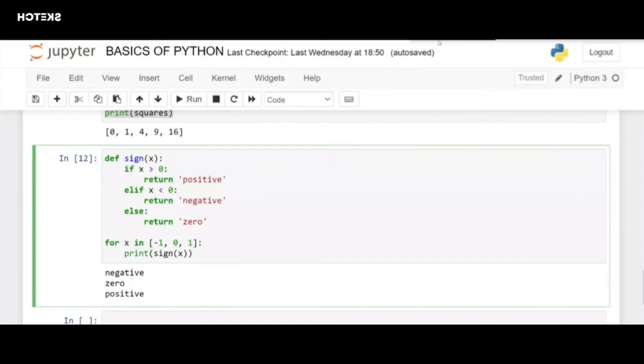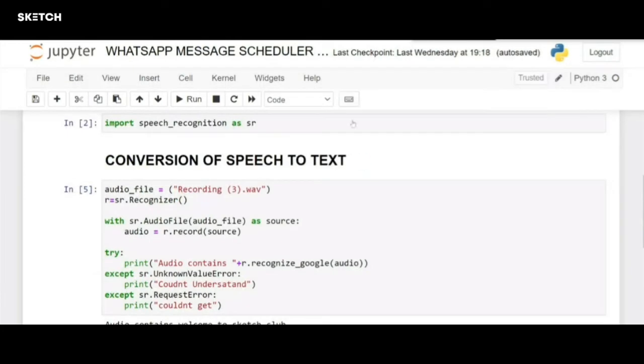Now let's move on to the WhatsApp Messenger thing. I hope you guys are clear till now. If you guys have any doubts, please post in the chat box. My teammates will be helping you with those doubts. Let's get on to the WhatsApp scheduler thing.